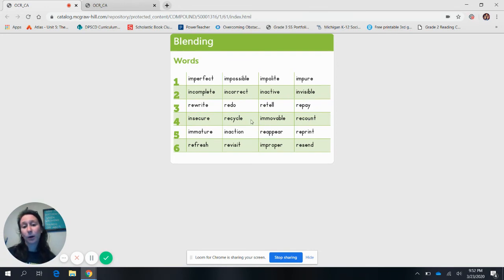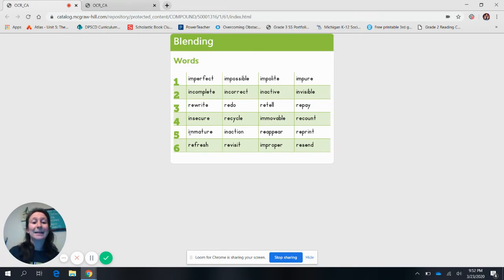And the last one I want to go over is immovable, which is the 4th line again, but 3rd word. So when you have im, it means not, and then we have our base word movable. Well, when something is movable, it means you can move it. Like this marker is movable. But when something is immovable, it means you can't move it, that it's not movable. So maybe think of like a fridge or maybe a giant couch. That'd be immovable for us kiddos, right?